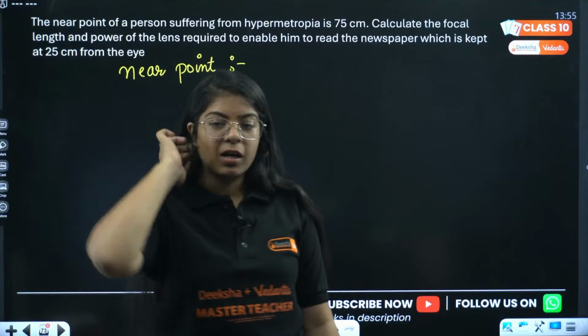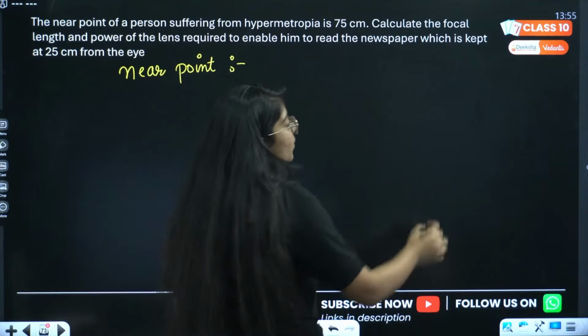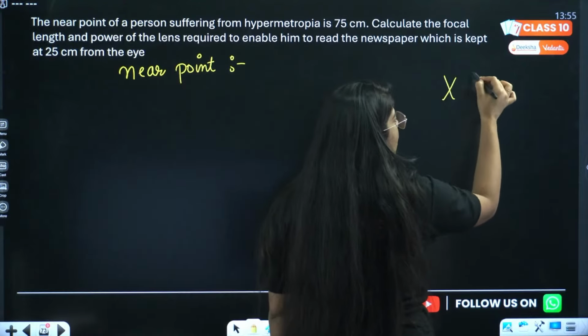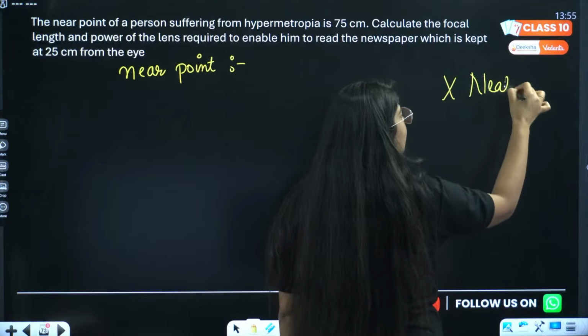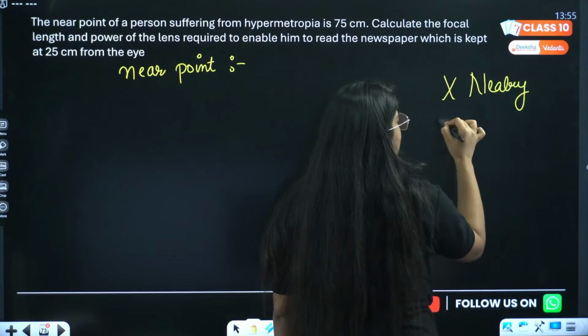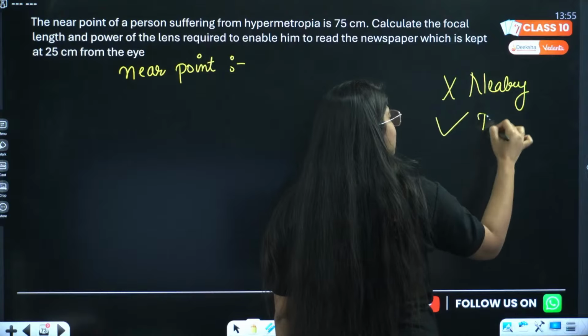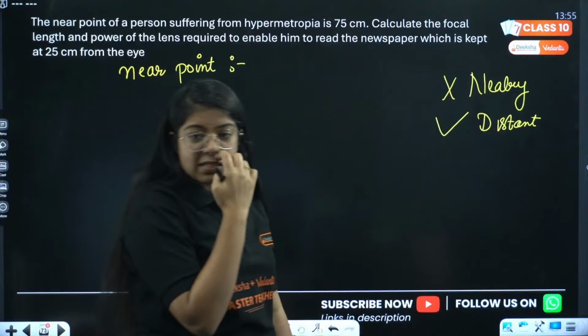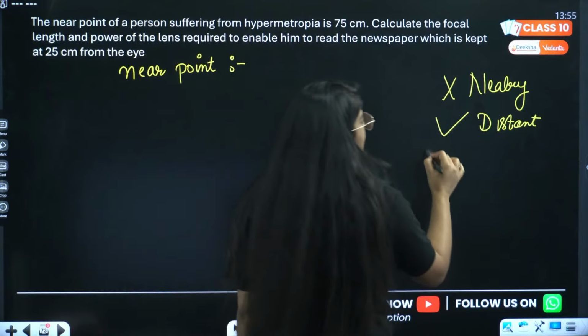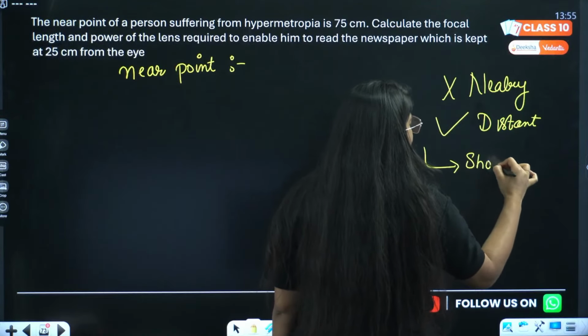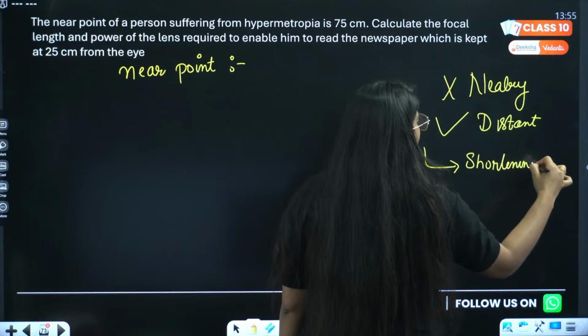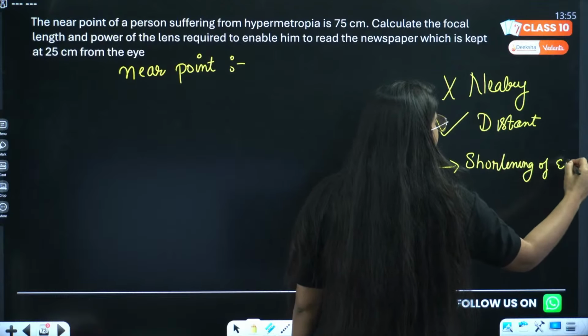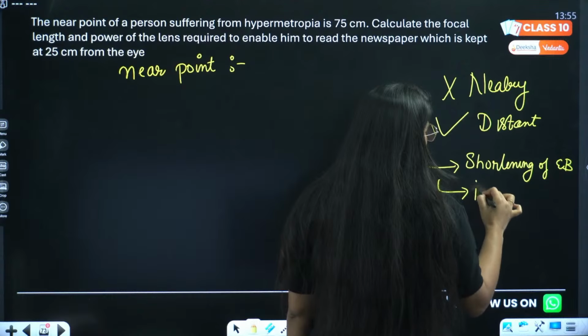See, hypermetropia is a defect in which you cannot see nearby objects clearly, but can see distant objects clearly. The cause of this is shortening of eyeball or increased focal length of eye lens.